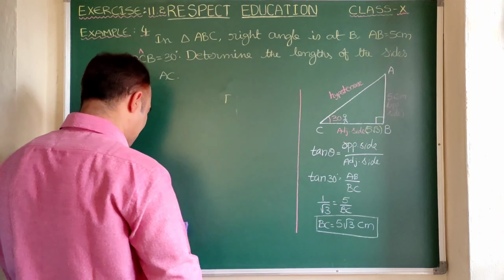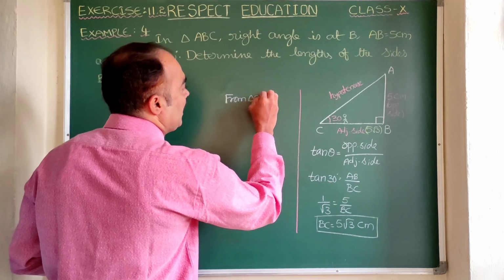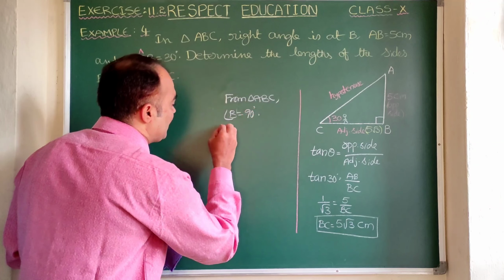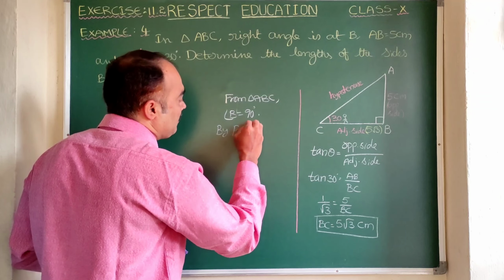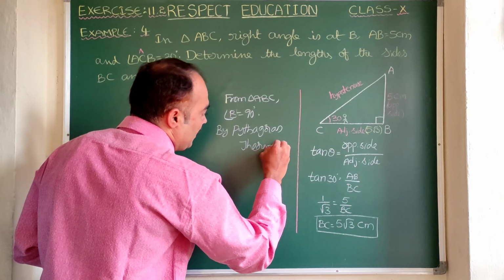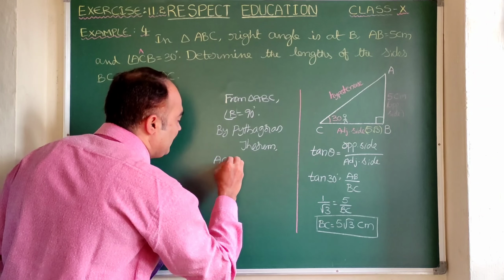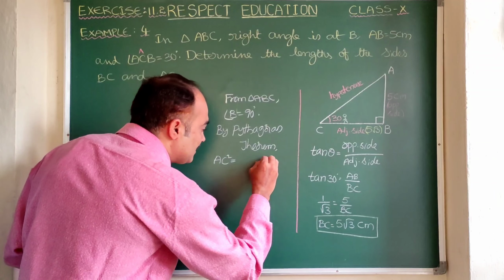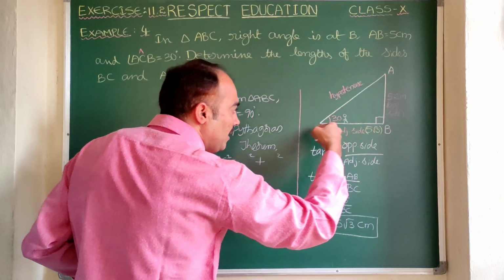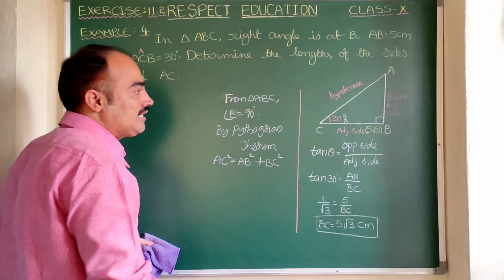So from triangle ABC, where angle B is equal to 90 degrees, let us write, by Pythagoras theorem. It says that the square of the hypotenuse, means AC square, is equal to the sum of the squares of the other two sides, means AB and BC. So it will become AB square plus BC square. Now let us substitute the values.